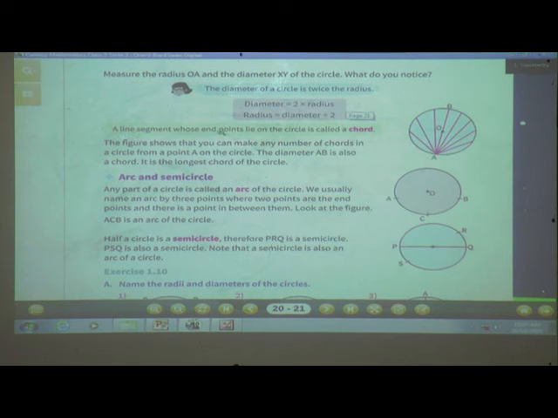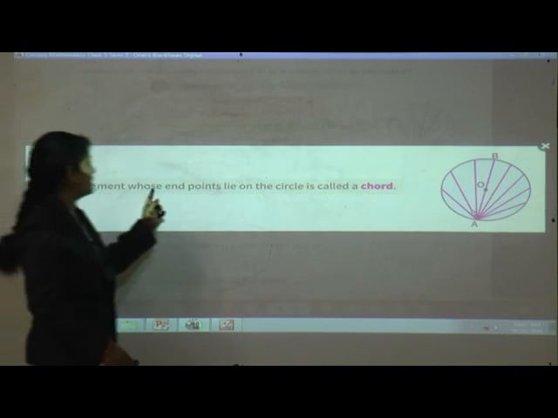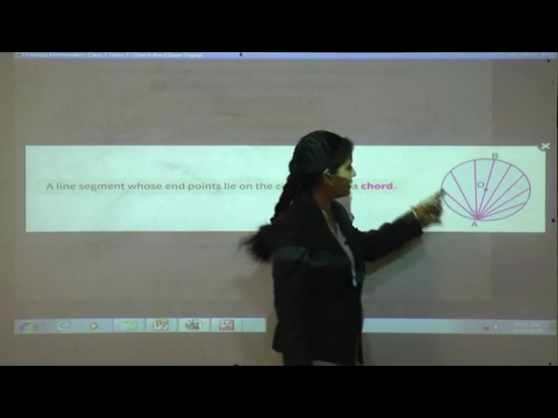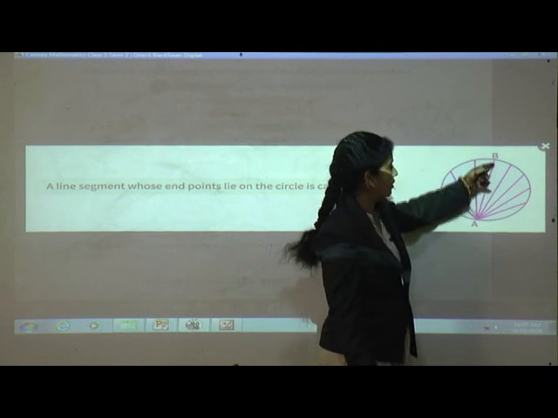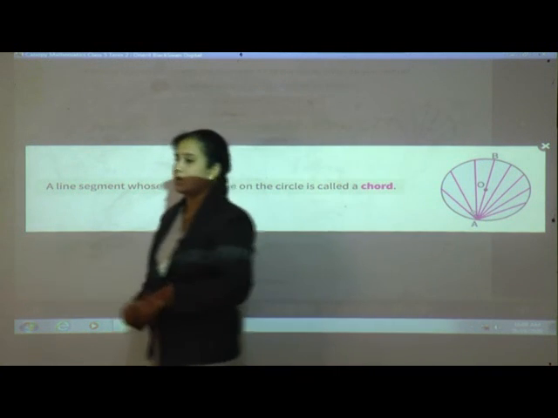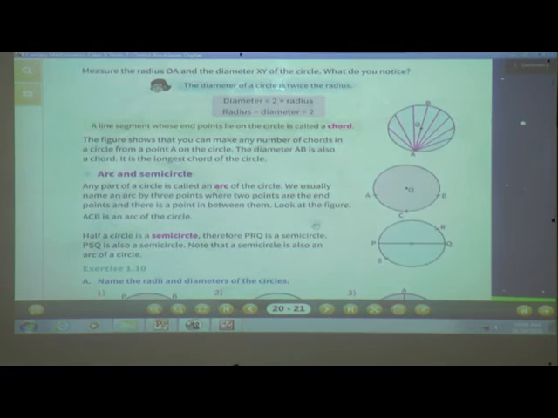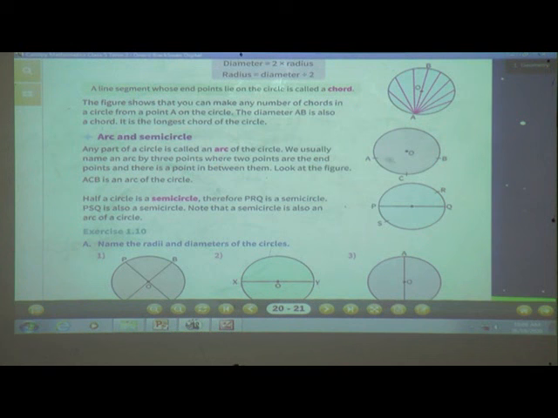Now, a line segment whose end points lie on the circle is called a chord. See, line segments whose end points lie on the circle are called chords. So these are the chords, and remember that the diameter is the longest chord. Now, arc of a circle, arc and a semicircle. Here, any part of a circle is called an arc of the circle. We usually name an arc by 3 points, and here is a semicircle.